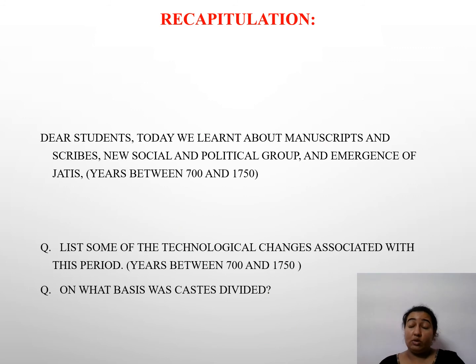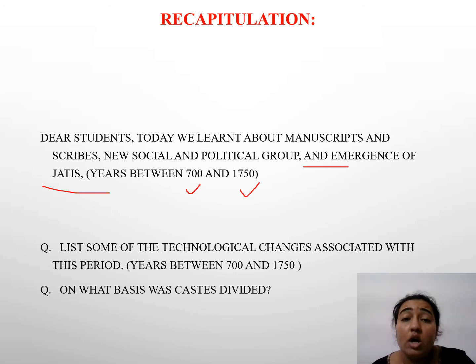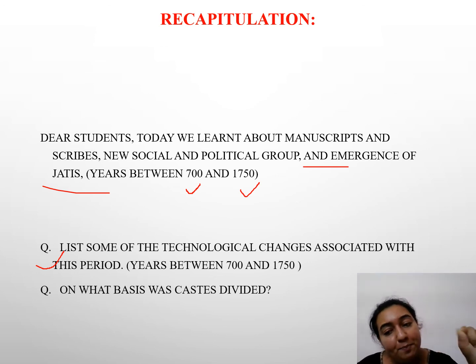So students, today we have learned about manuscripts and scribes, how after manuscripts new social and political groups came and the emergence of jatis from year 700 to 1750. Now you need to tell me some of the technological changes associated with this period. क्या क्या change हुआ? क्या हम अभी भी हाथ से सब कुछ लिखते हैं?